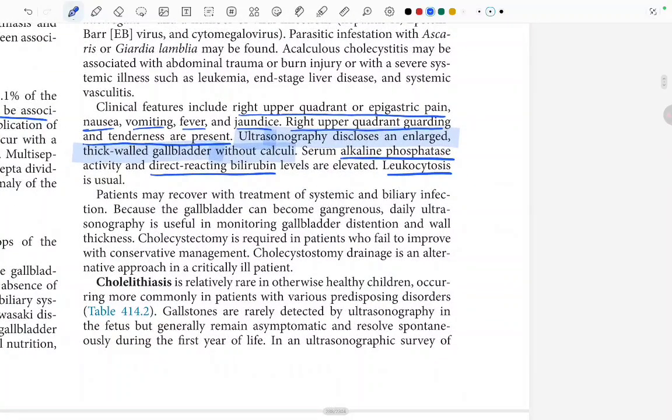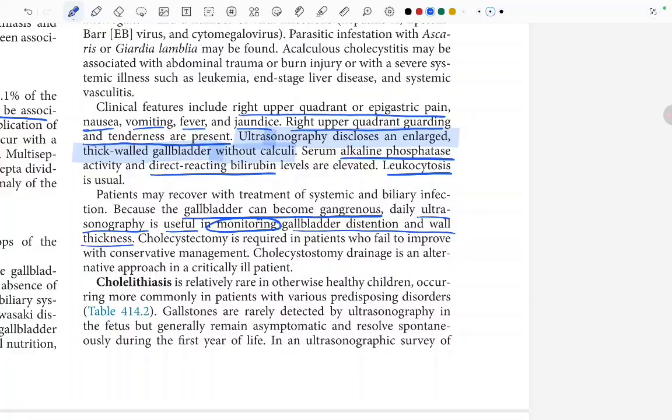Patients may recover with the treatment of the systemic and the biliary infection. Because the gallbladder can become gangrenous, daily ultrasonography is useful in monitoring the gallbladder distension and wall thickness. Okay, so there is chance of gallbladder becoming gangrenous, so daily ultrasonography may be useful. Why? Because of monitoring of gallbladder distension and wall thickness.